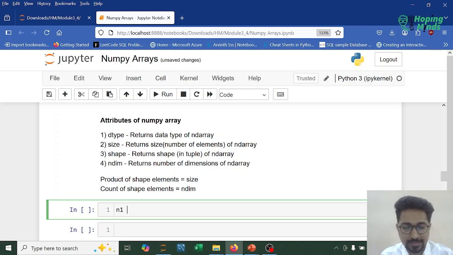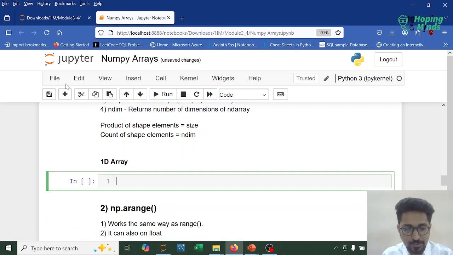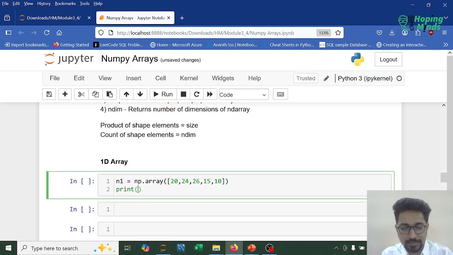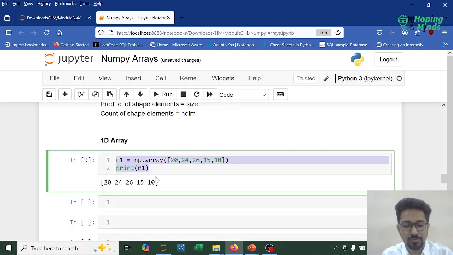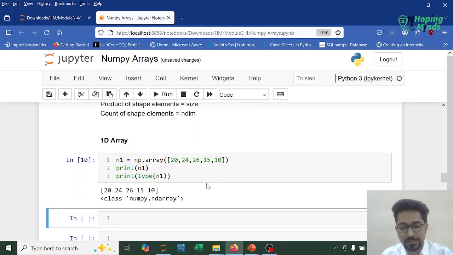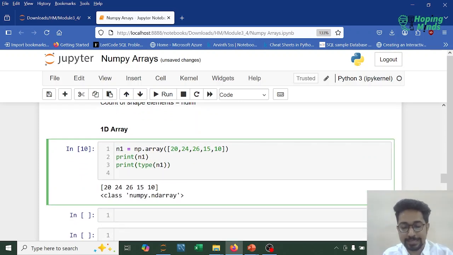So let's consider an example. First, I'm considering an example of a 1D array. All right, this is going to be a 1D array. Over here I'm writing n1 equals np.array, with just maybe 5 elements: 20, 24, 26, 15 and 10. Then I'm printing n1, and over here I can print the type of n1. What is the data type? The data type is ndarray.